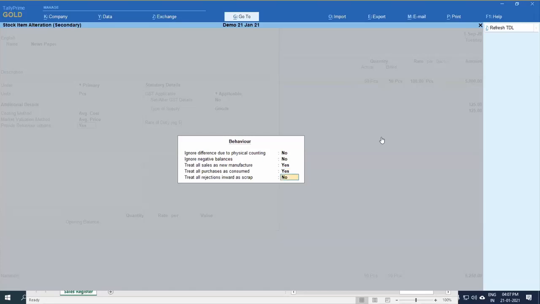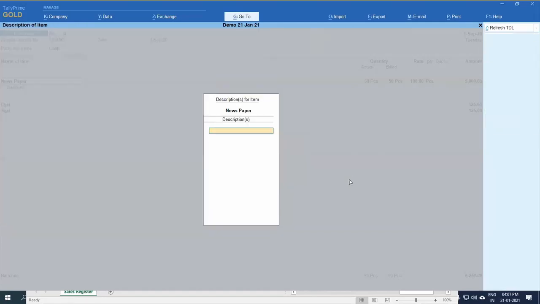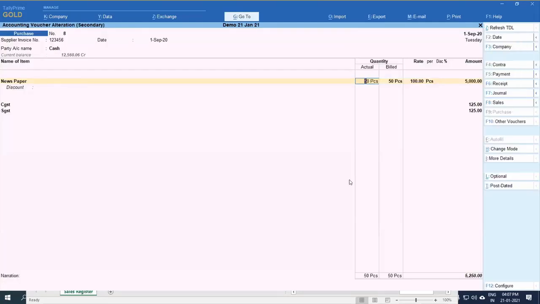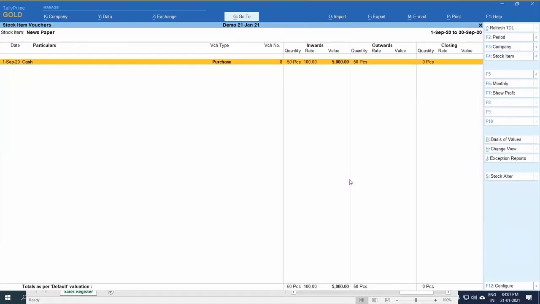Same way, rejection. Rejected material should not be added to your regular inward. Press here yes. So in that case only, for that item only, Tally is treating that the material is manufactured or outwarded. Yes. Next sir.